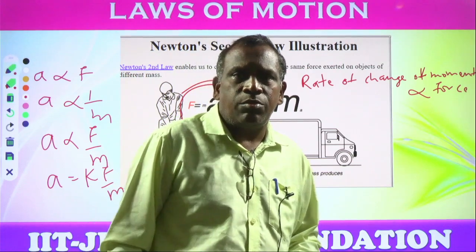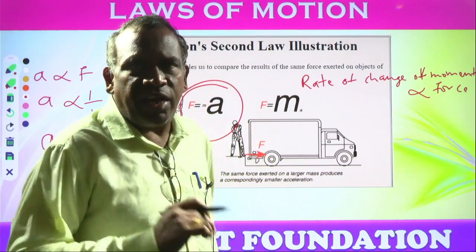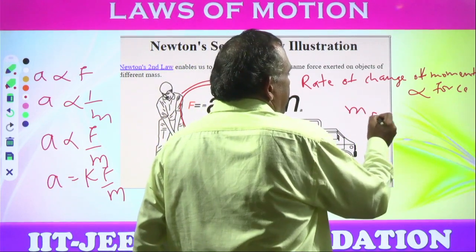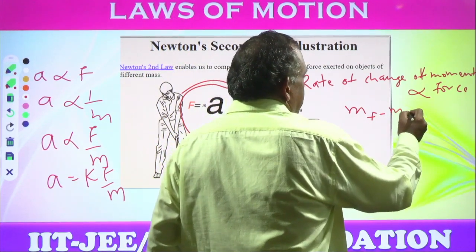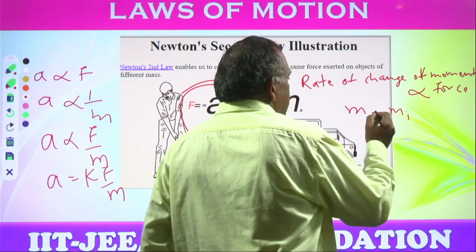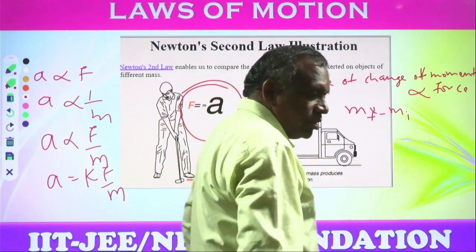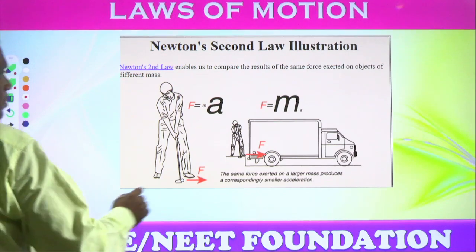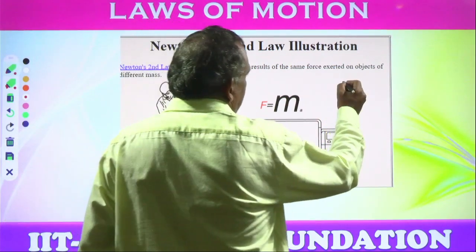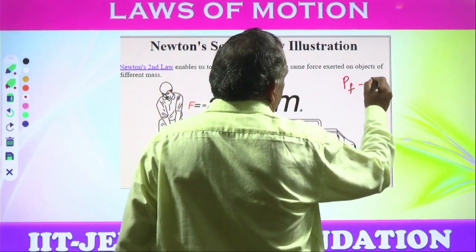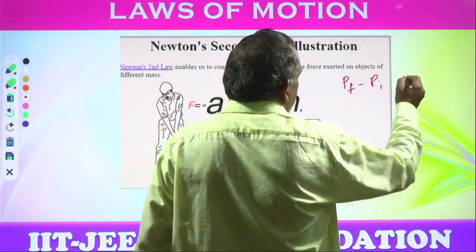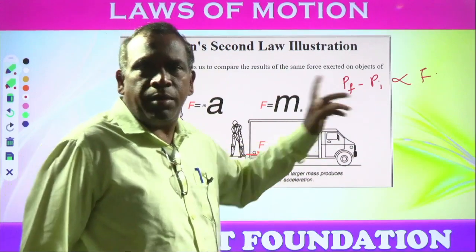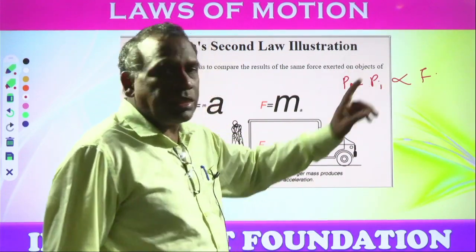Rate of change of momentum is nothing but the final momentum minus initial momentum. Here, the final momentum minus initial momentum is directly proportional to force. Momentum is denoted by P. So Pf minus Pi.